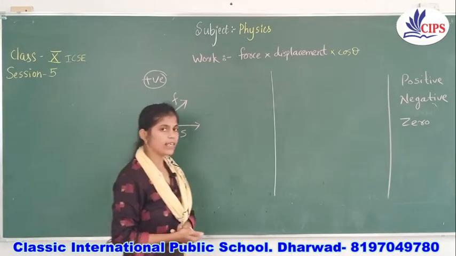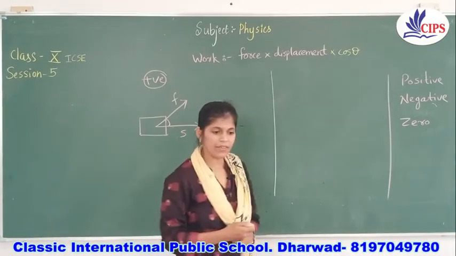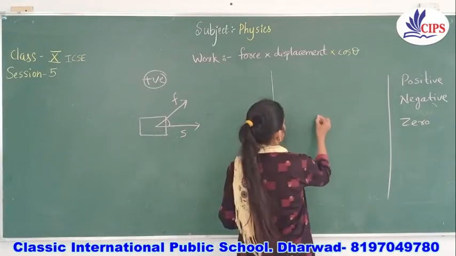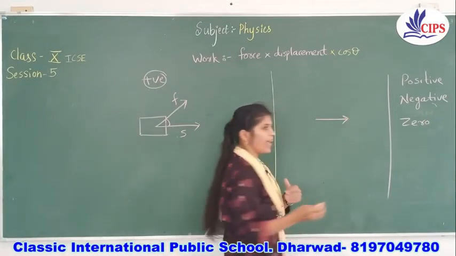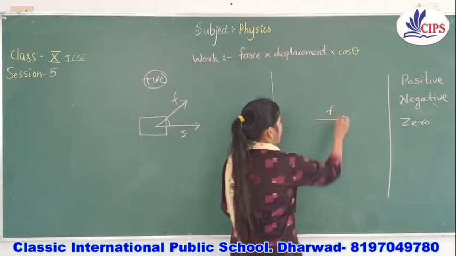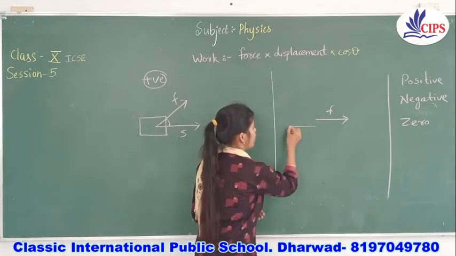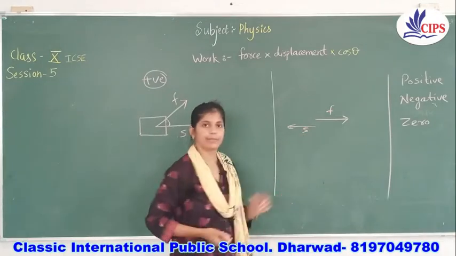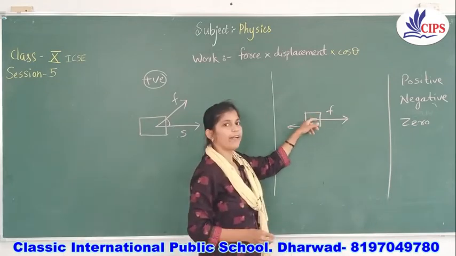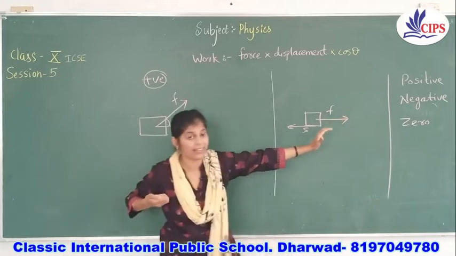Now the thing is how the negative work will be. Children, tell me one thing. Suppose you have applied force in this direction, and your object is getting displaced in this direction. This is the object. You have applied force in this direction, but the object is going back.